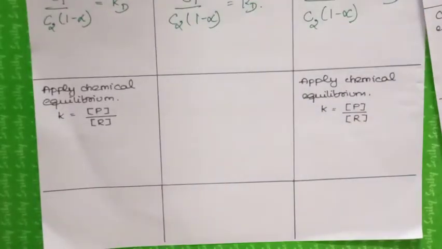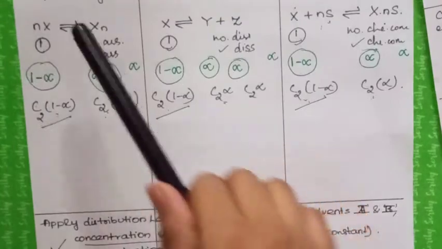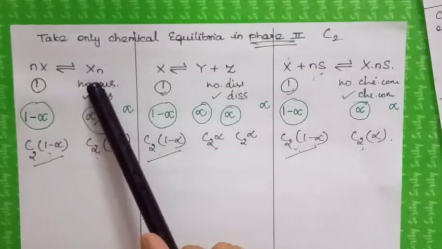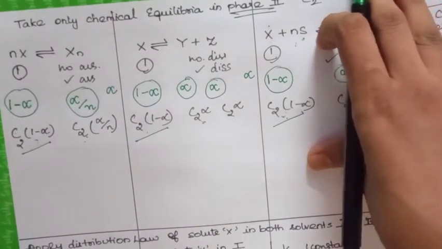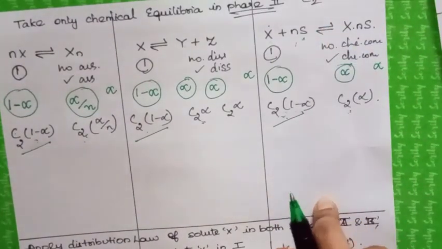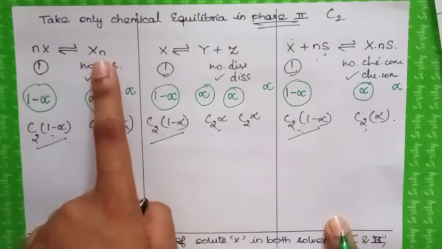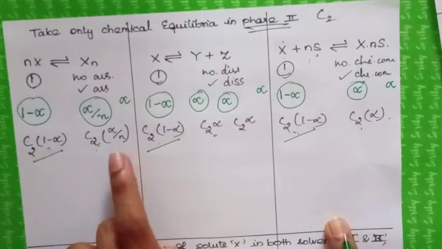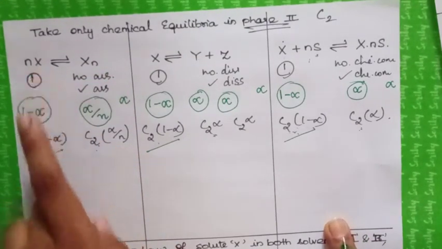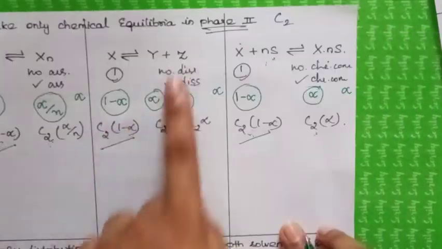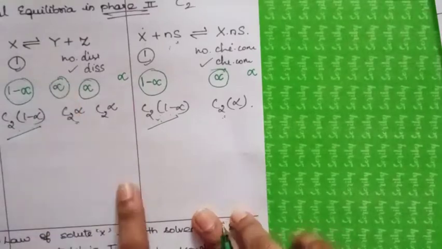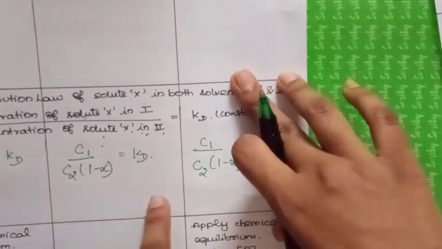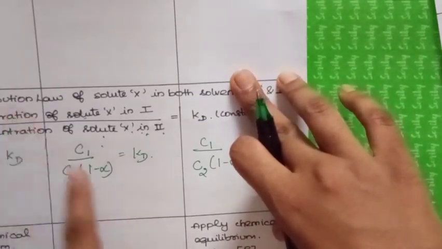Next we are going to apply the chemical equilibrium for these equilibria. We already know that the chemical equilibrium constant is proportional to the concentration of the product divided by the concentration of the reactant. For dissociation, it stops at applying the distribution law.